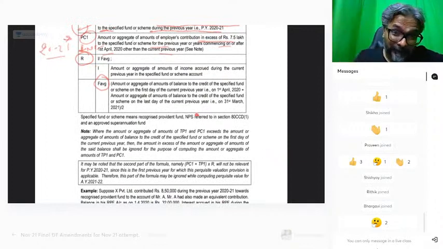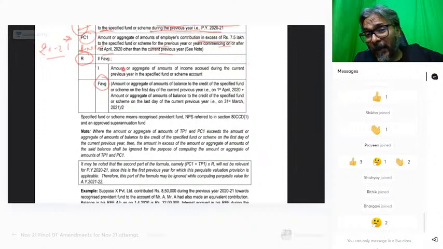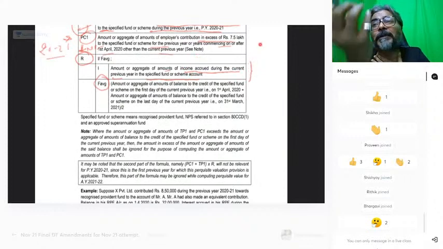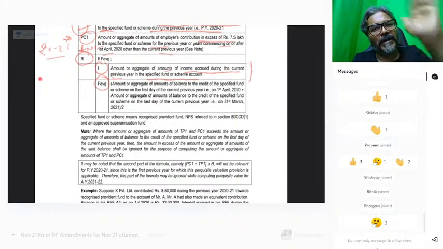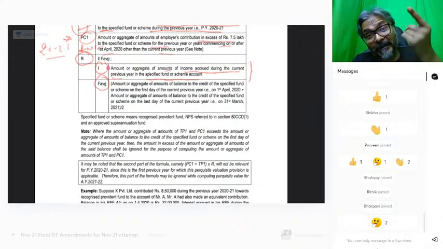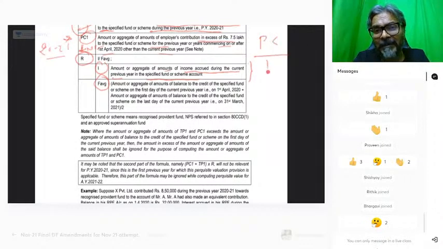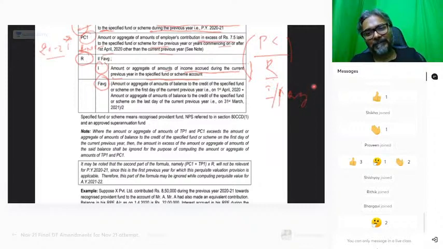So what is this I? I is the amount or the aggregate of the amount of the income accrued during the current previous year in the specified account or the scheme. So वही जो the interest portion, the interest which has been accrued in that particular NPS or the superannuation fund or the recognized PF. So that interest portion which got accrued divided by, now R is again, so please understand, PC divided by R is what we have to do, and R itself is what? I divided by FAVG.